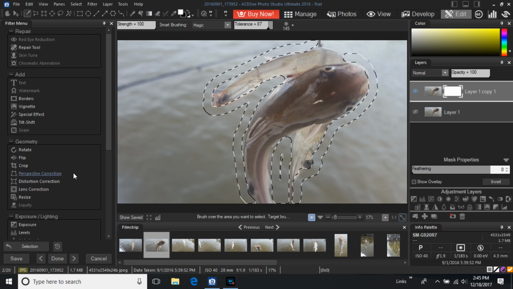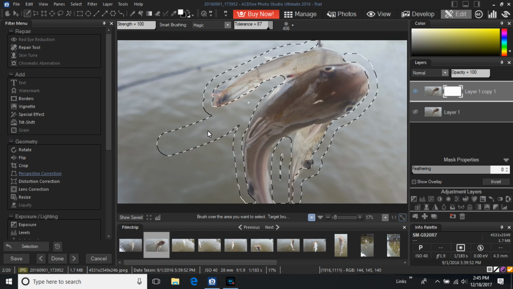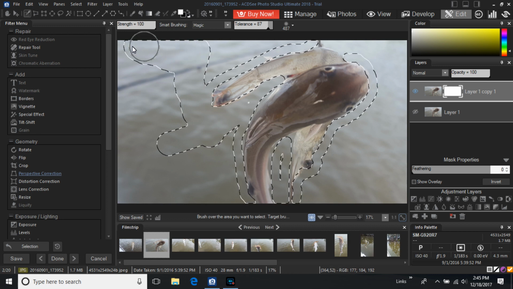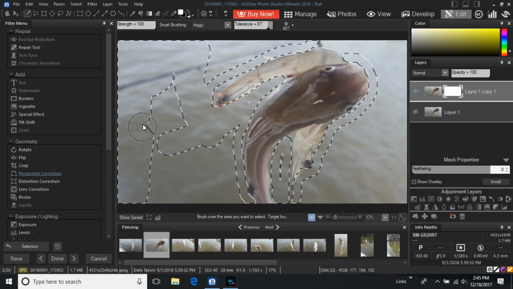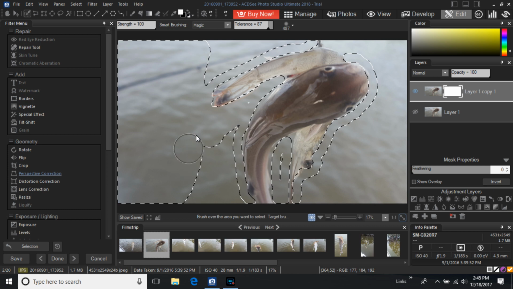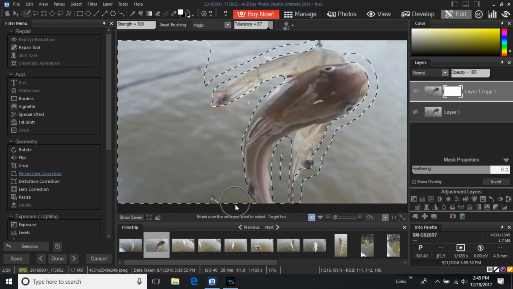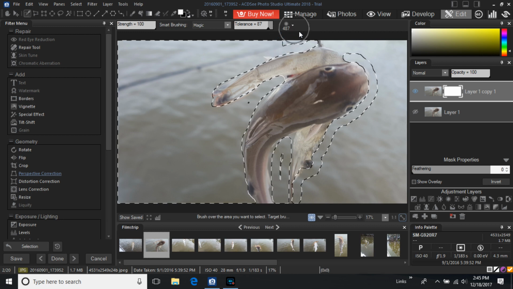And what I discovered afterwards when I was doing a second fish is that once I've got the basic outline done, I can use a much larger brush to provide large brush strokes to fill an area much more quickly, as I'm doing now. And you can see basically what I'm doing is using my left mouse button and sweeping over the areas that I want to include, the water that I want to be blue, while avoiding the shrimp and the fish as much as I can.